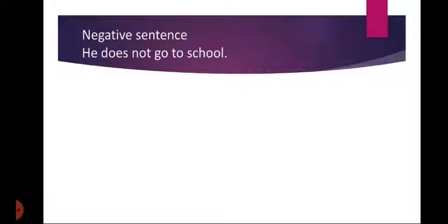Now we have a negative sentence. He does not go to school. So its helping verbs are do and does. Basically its helping verb is do. Does is the same thing as we have done in s or es, means we have used es with do, so it becomes a helping verb for the third person singular. We use does with the same words as we use s or es, means both are used with third person singular. He does not go to school.